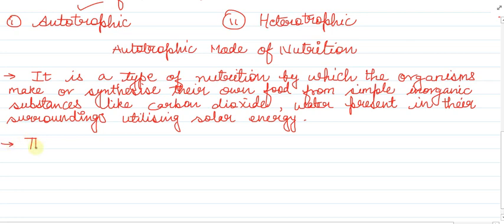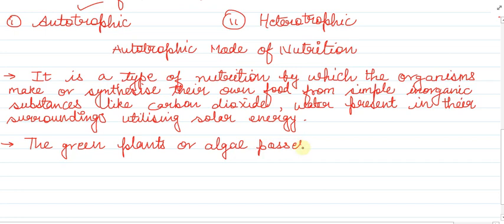So we can say the green plants and algae possess autotrophic mode of nutrition.